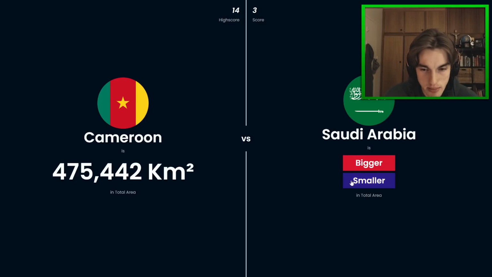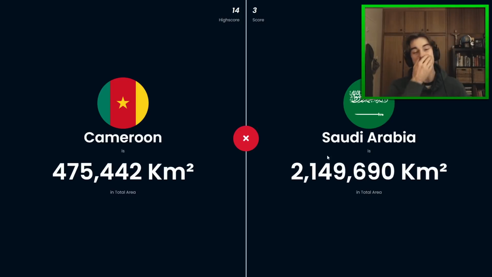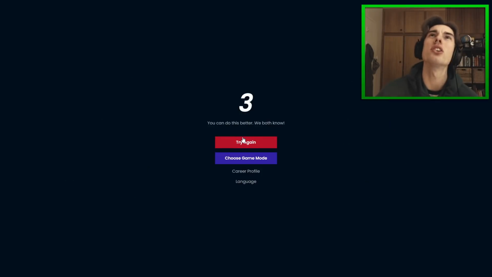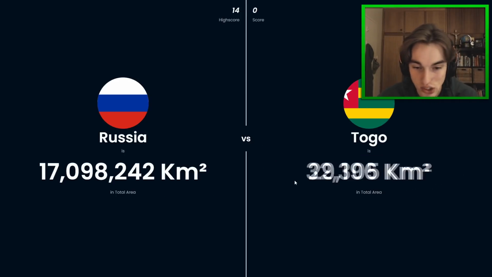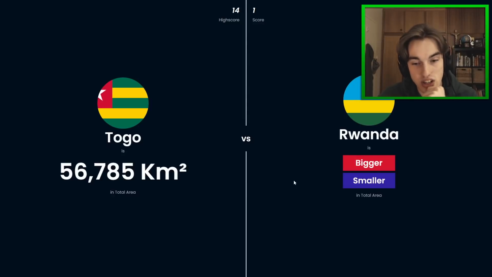I think Saudi Arabia might be smaller. Ooh, it's way bigger. Oh my gosh, Saudi Arabia, huge. Looking at my map. Okay, that does make a lot of sense. Cameroon, okay, that was a fail right there. But 17 million for Russia, so Togo will be a fraction of the size.